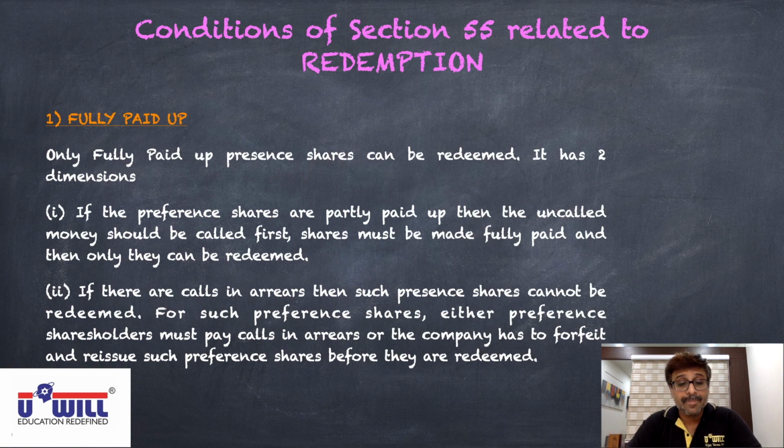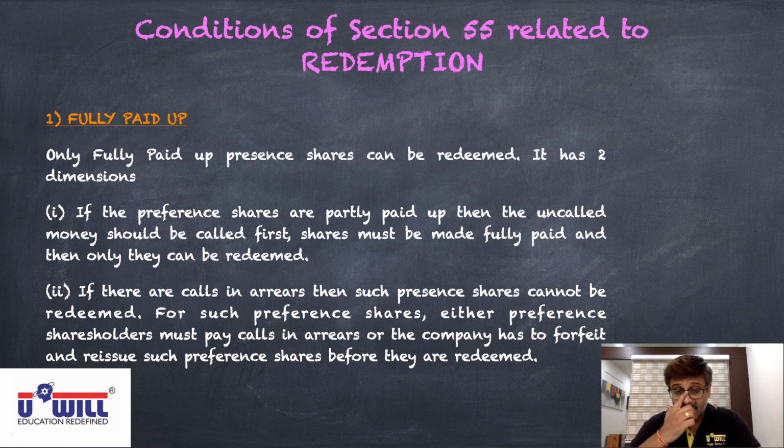See the explanation. For such preference shares, either preference shareholders must pay calls in arrears, meaning the company will give them a notice, a reminder, that you pay this 20,000 or else we are going to do the redemption and you will not get the money back. Meaning the 80 rupees also you have to forget, you will not get it back. So maybe then they pay the 20 rupees first to the company and then the company can repay 100.